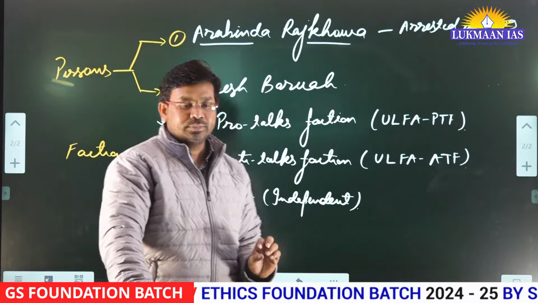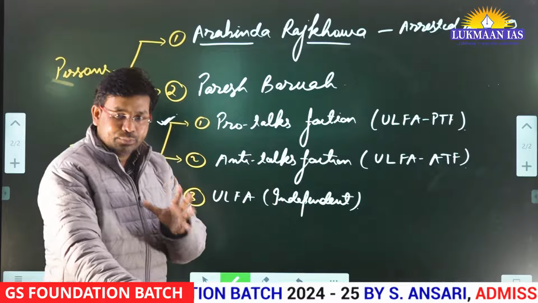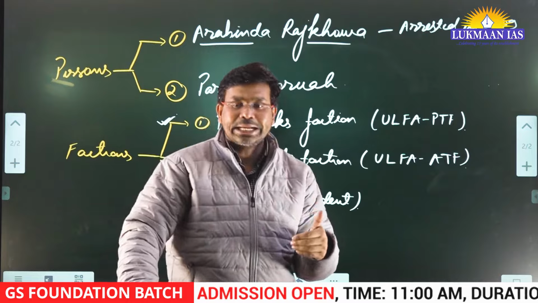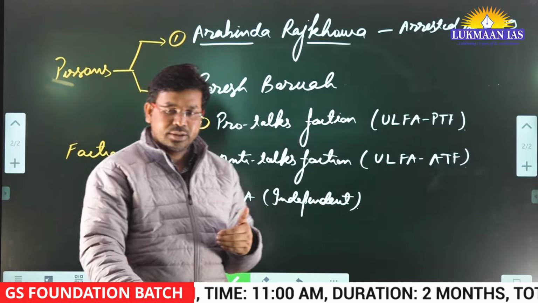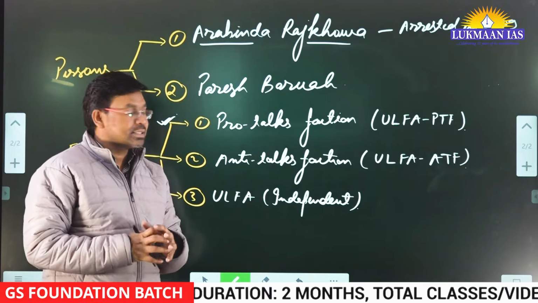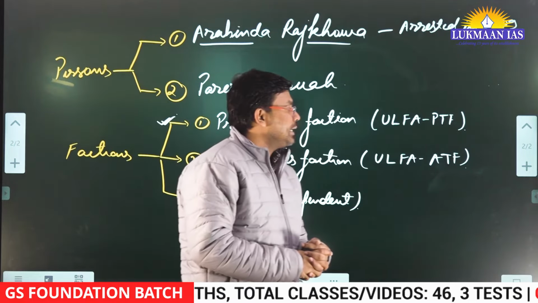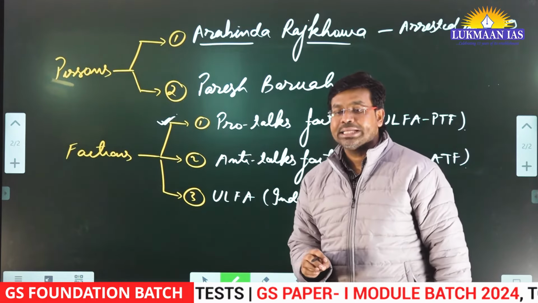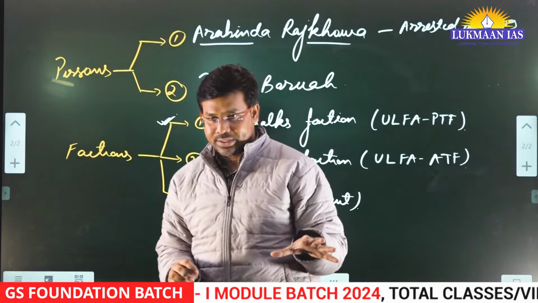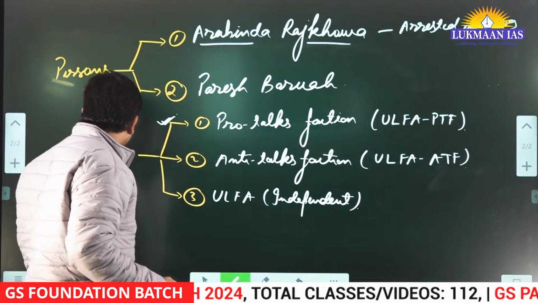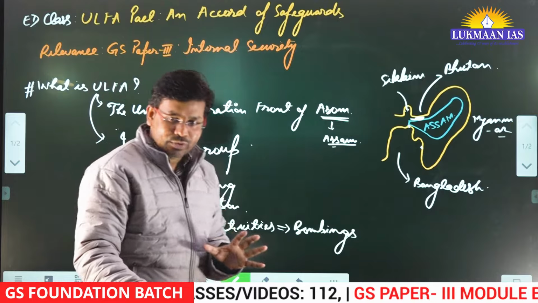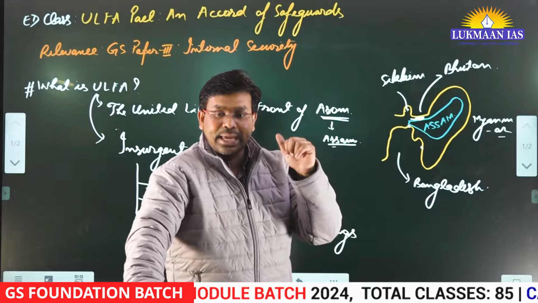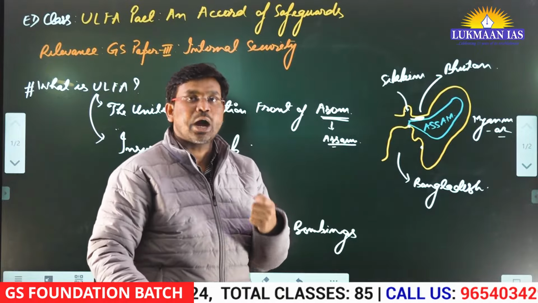Now let us talk about the ULFA pact that was recently signed. We will talk about the agreements that were signed between the government and the ULFA pro-talks faction. That is important for us. Here we need to understand that since ULFA is an insurgent group, why has the government not cracked down on them so far? The government has done multiple activities so far to arrest those people.